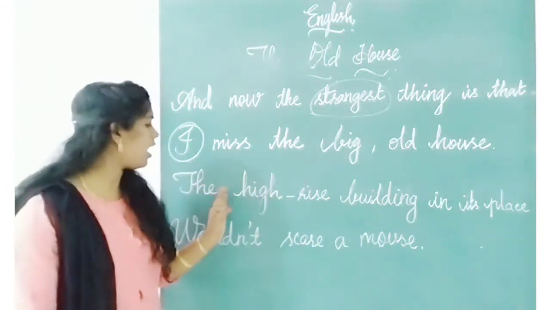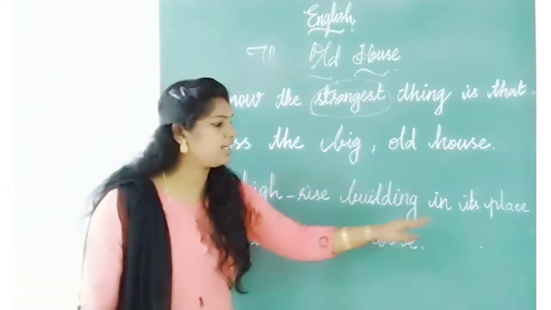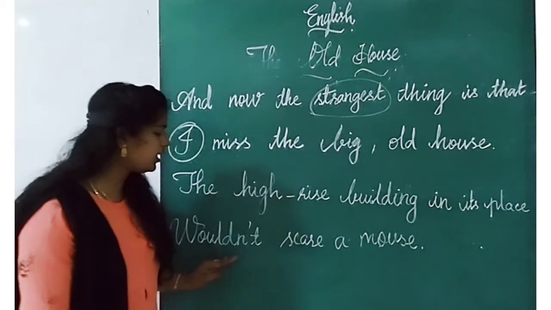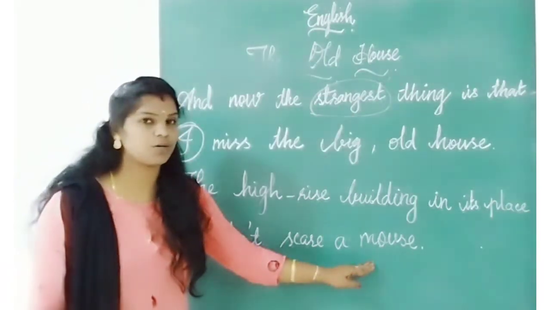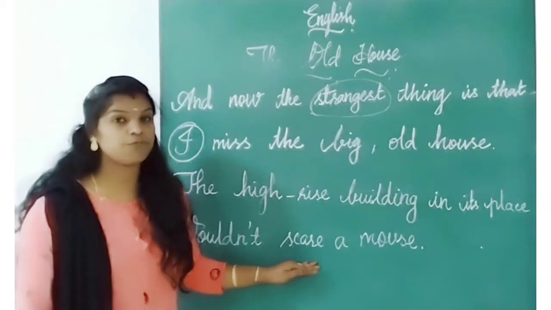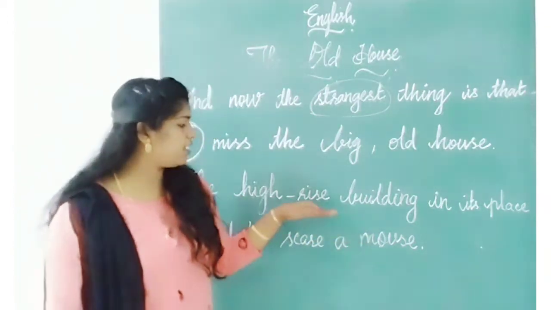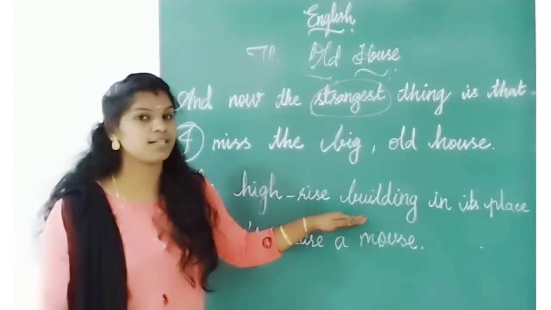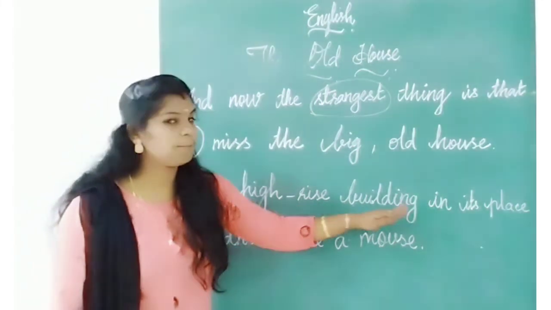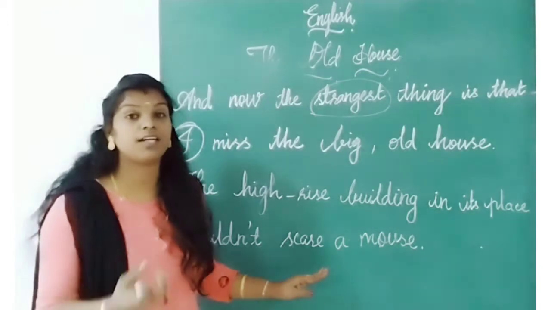The high-rise building in its place wouldn't scare a mouse. Scare? Yes, afraid, right? Wouldn't scare a mouse. That high-rise building, in that place, wouldn't scare even a mouse.